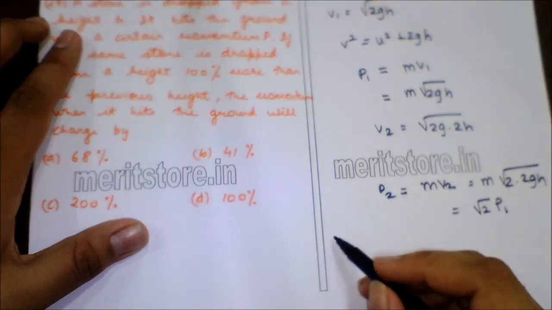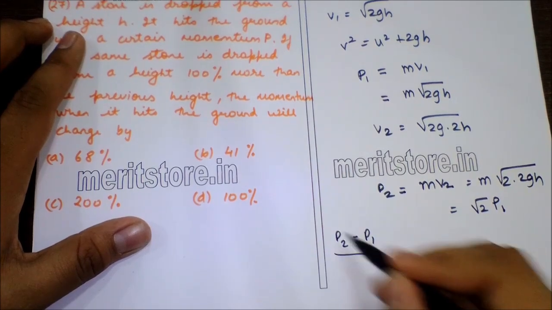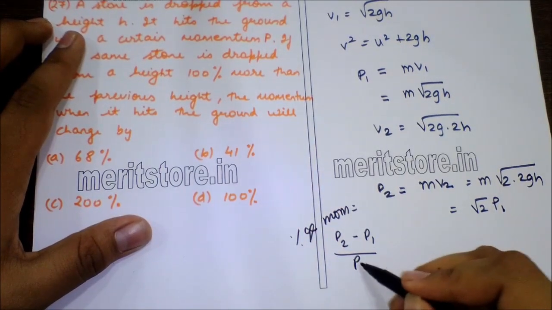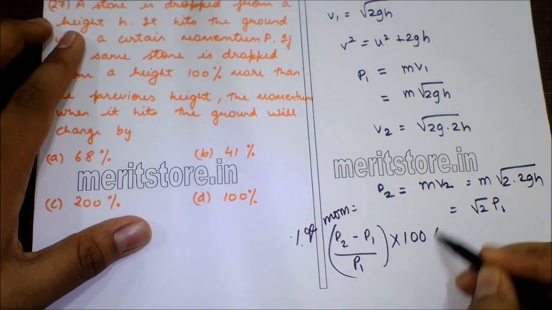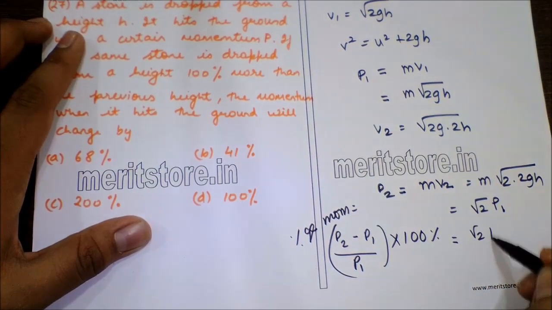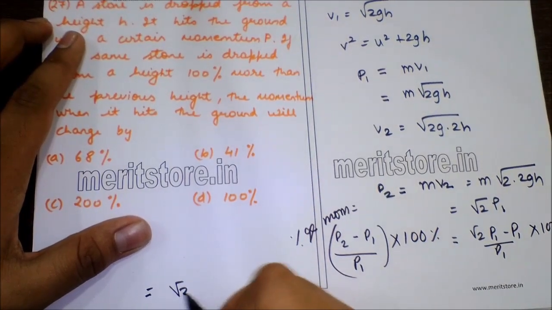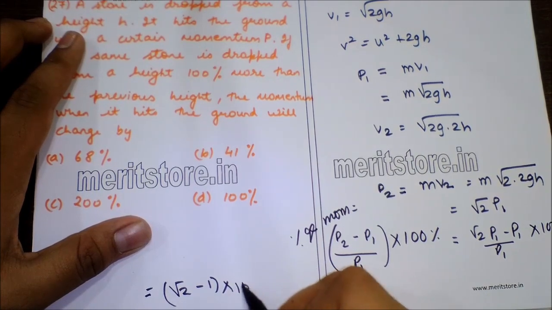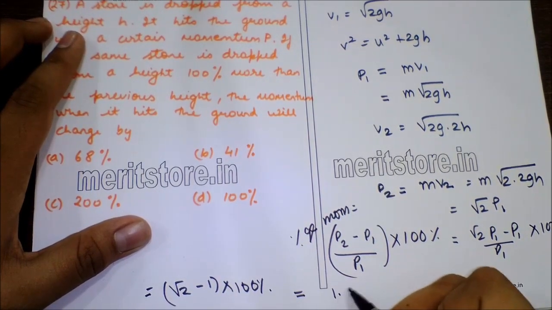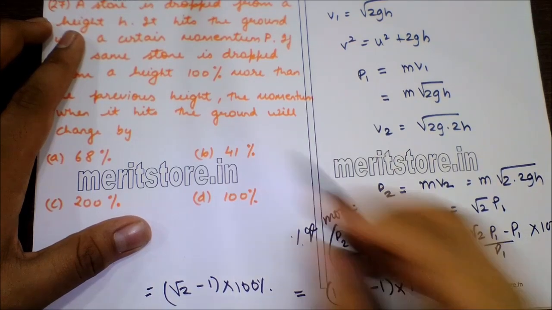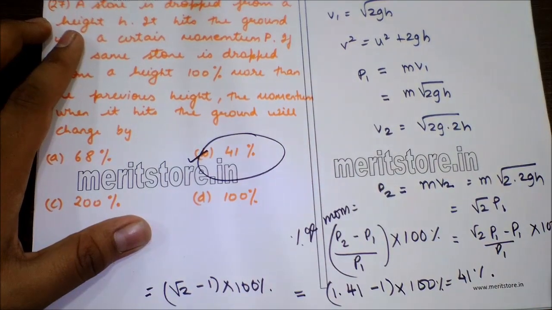So percentage change in momentum is p2 minus p1 upon p1 into 100%, which gives us square root of 2 p1 minus p1 upon p1 into 100%, which on solving gives us square root of 2 minus 1 into 100%, which is equal to 1.41 minus 1 into 100%, which gives us 41%. So option B, 41%, is the correct answer.